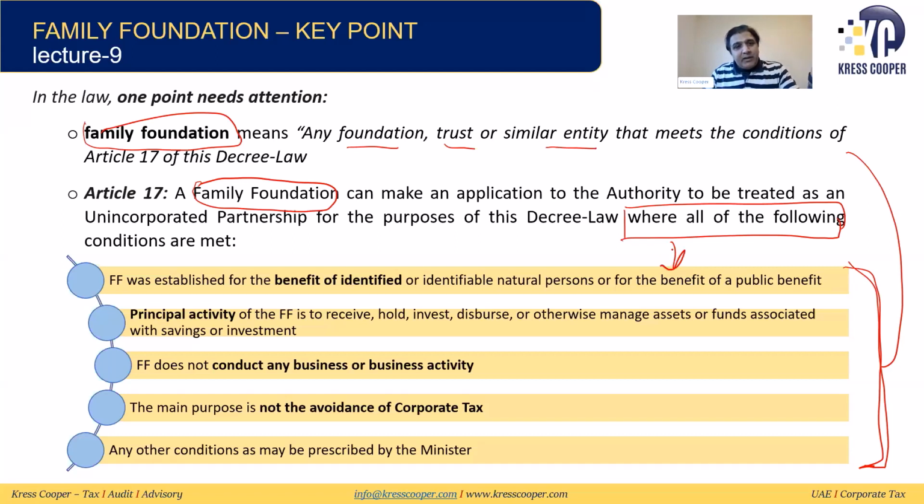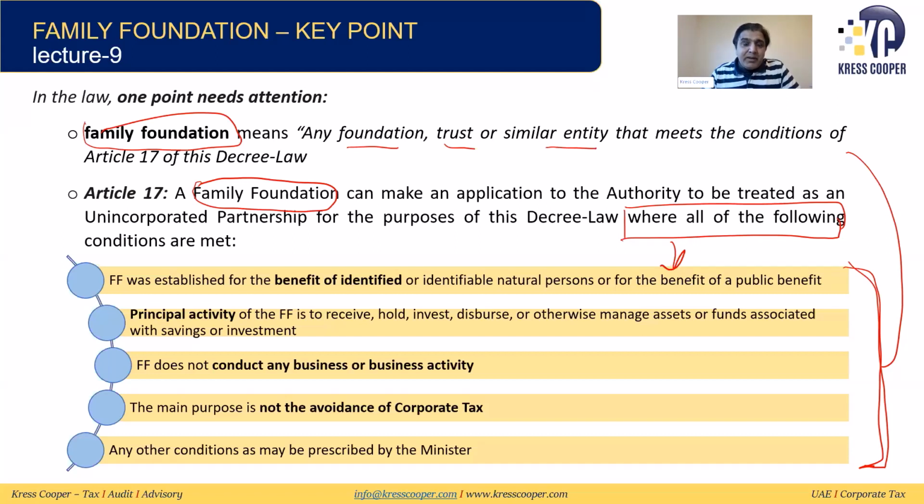So I personally feel that since a trust, foundation or similar entity cannot be converted into a family foundation unless they meet these 5 conditions, and if these 5 conditions have already been met, then in principle the family foundations themselves are transparent, because they have already met these 5 conditions.